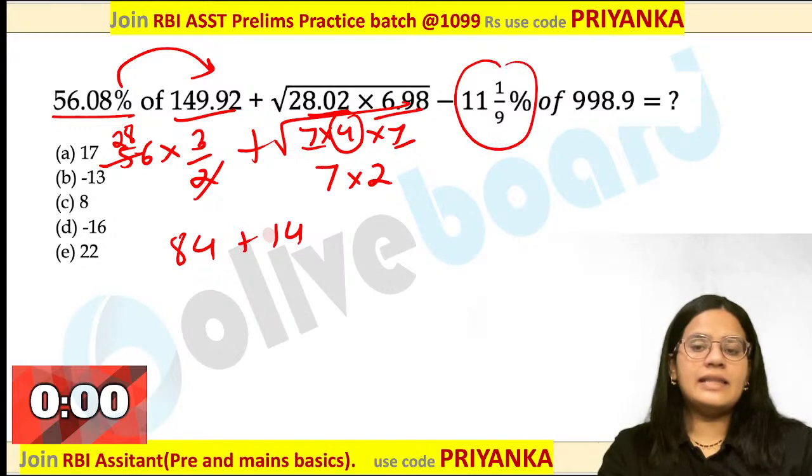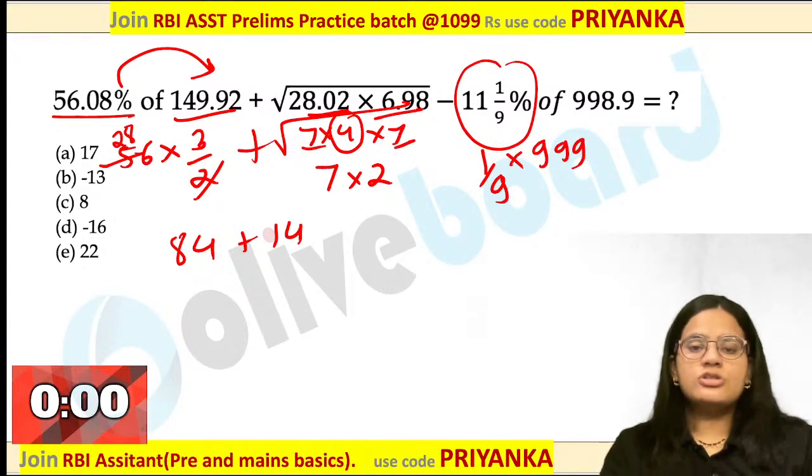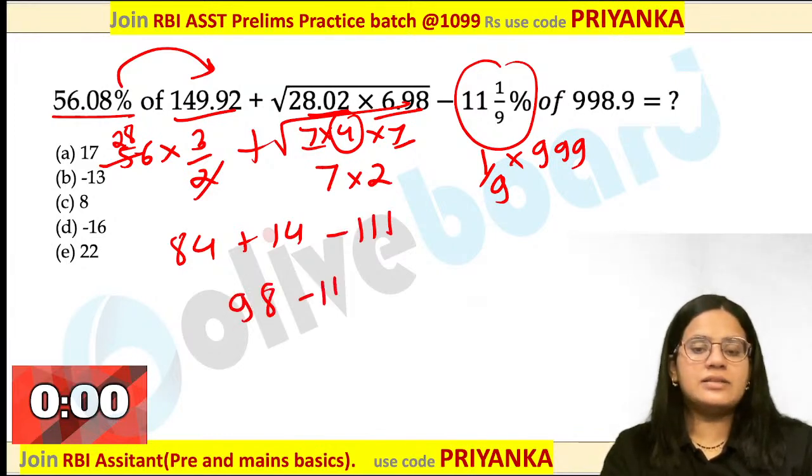Then 0.1 recurring, that is nothing but 1 by 9 fraction multiplied by 999. So, what will you get? 111 would be the value. So, what will you get? 98 minus 111. That is nothing but you can calculate your value as minus 13 in this case.